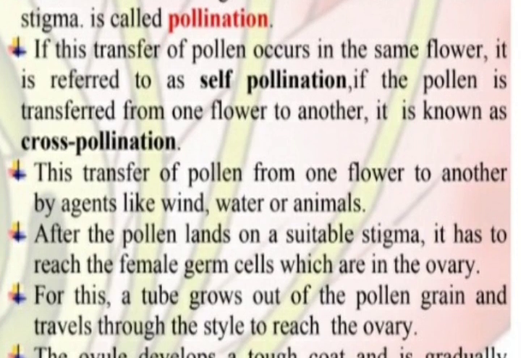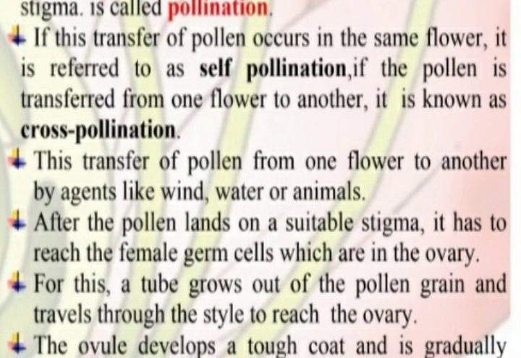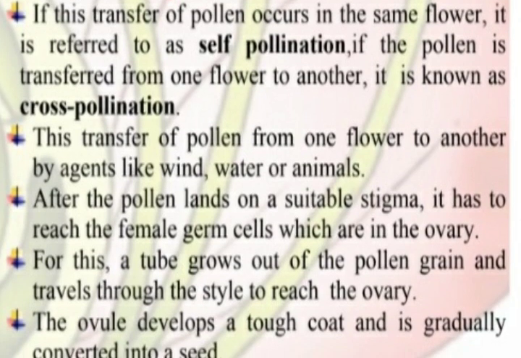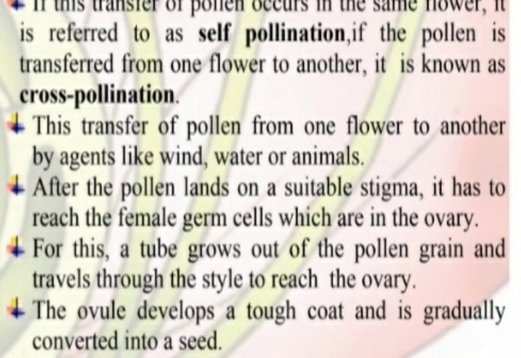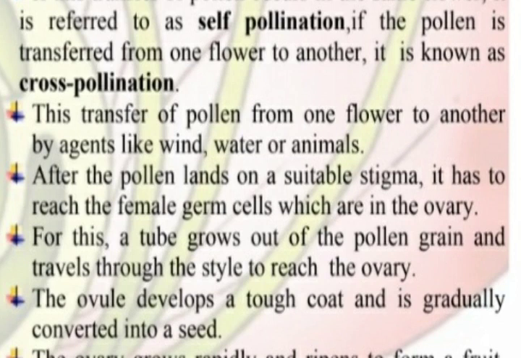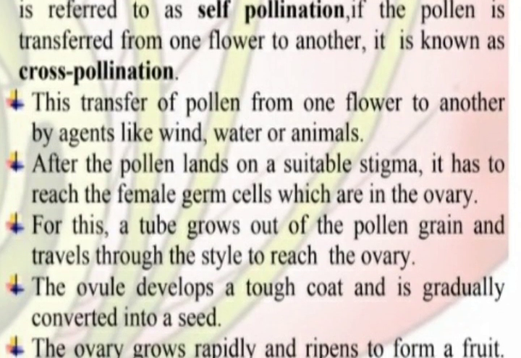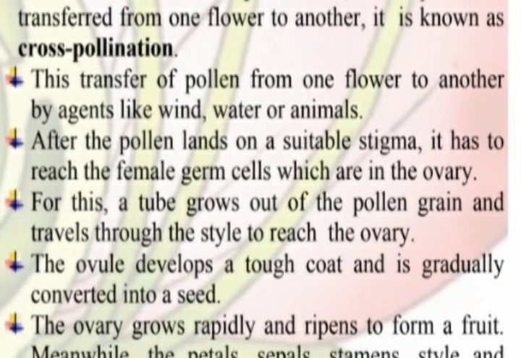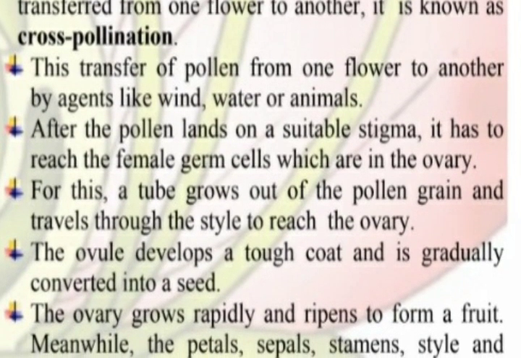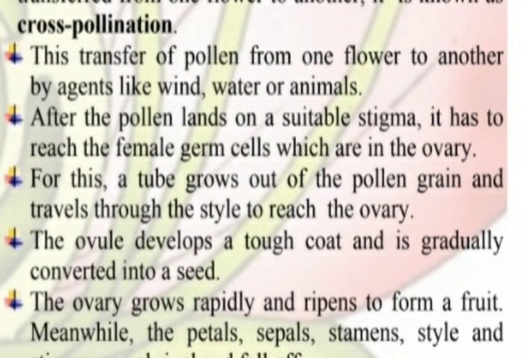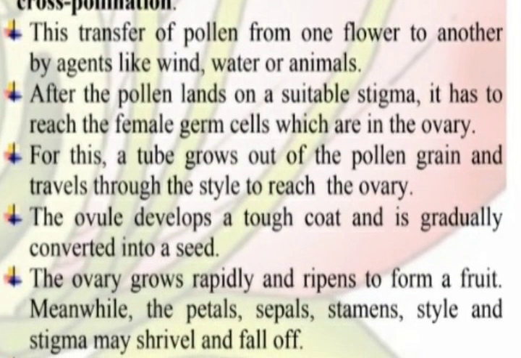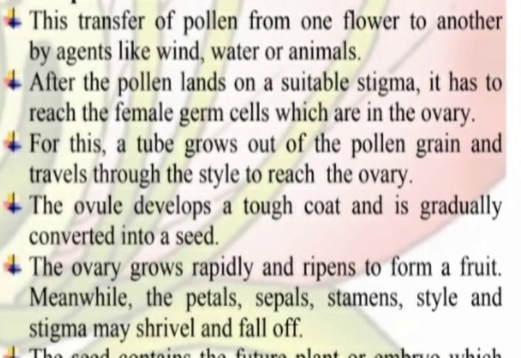The transfer of pollen from one flower to another is done by agents like wind, water, or animals. After the pollen lands on a suitable stigma, it has to reach the female germ cells which are in the ovary. For this, a tube grows out of the pollen grain and travels through the style to reach the ovary. The ovule develops a tough coat and is gradually converted into a seed.